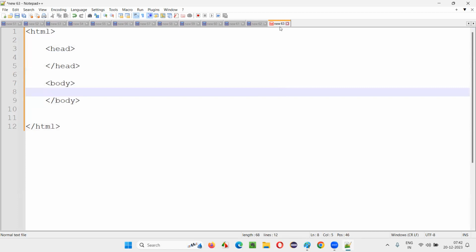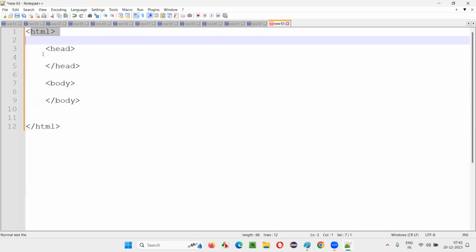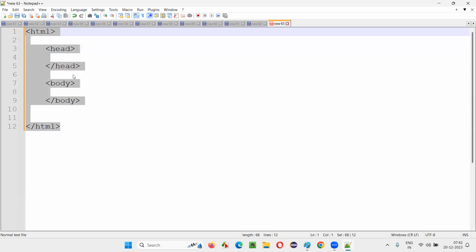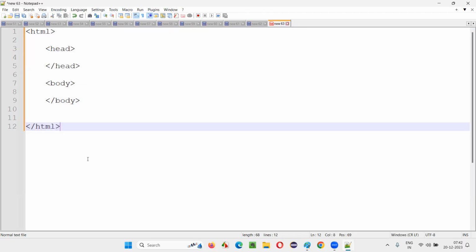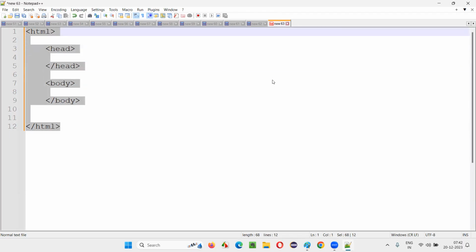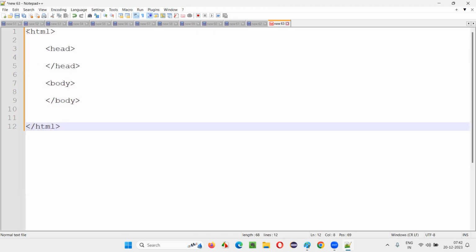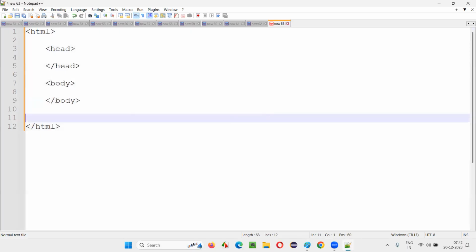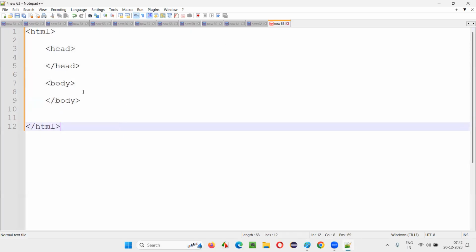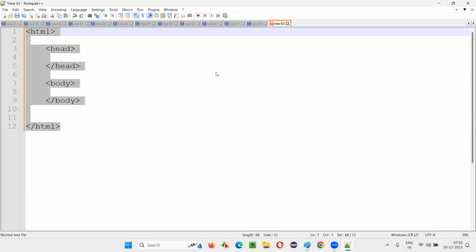Understand this, guys. When I'm typing some text, this is considered normal text because it's not an HTML document so far. We didn't mention to Notepad++ that this is an HTML document. I'm just writing a normal text file. So it's not displaying all these tags in a colorful way, and more advanced options are not coming here because Notepad++ doesn't know that whatever text I'm typing is from the HTML language.